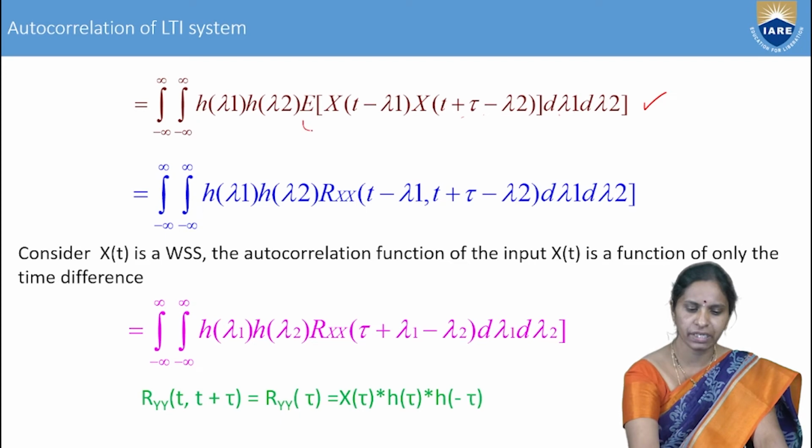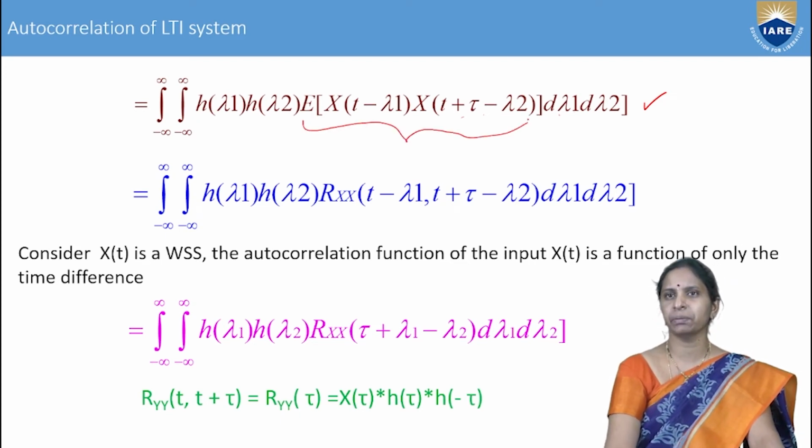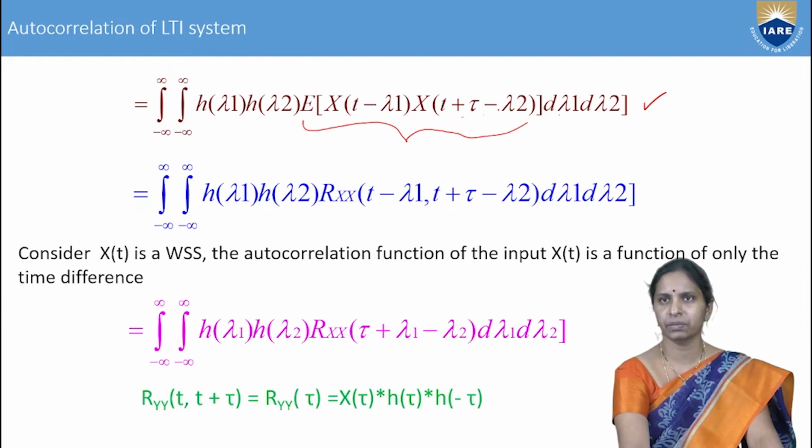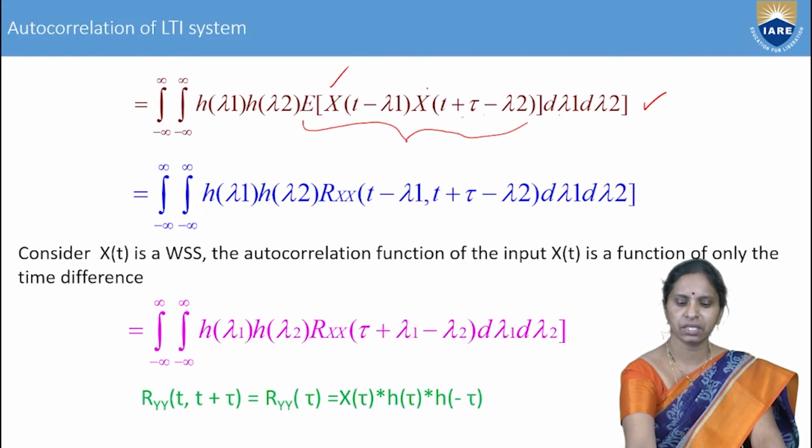Now, what is the function expectation of x of t minus lambda 1 into x of t plus tau minus lambda 2? What do you call this function? The autocorrelation function. Autocorrelation function of which random process? X of t. So replace this by R, which is correlation, and XX, which is auto, because both are the random process x of t only.